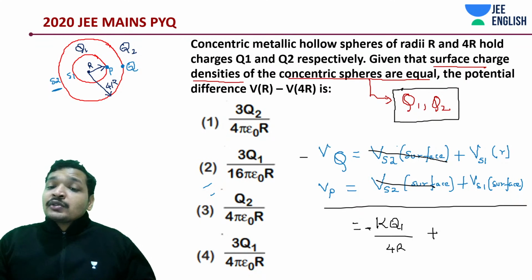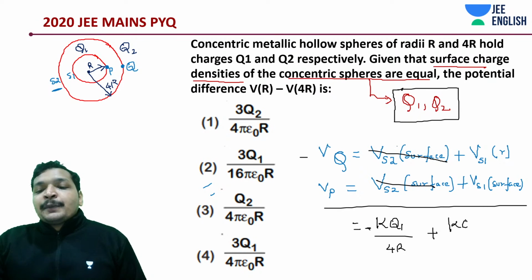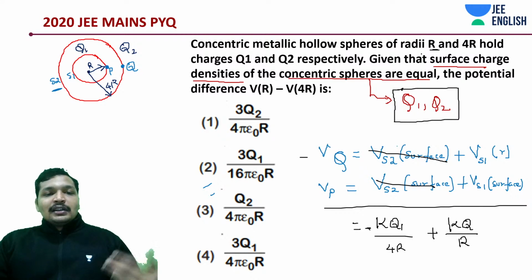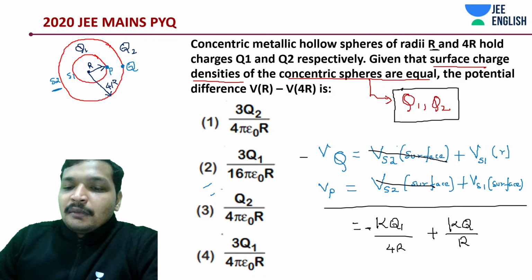But it can also be expressed in terms of Q2, maybe. What is the surface potential of any shell? KQ by R, where R is the radius of the shell. Okay, 4R. So that large shell did not create an impact at all. It can be expressed in terms of Q2, but it does not matter.